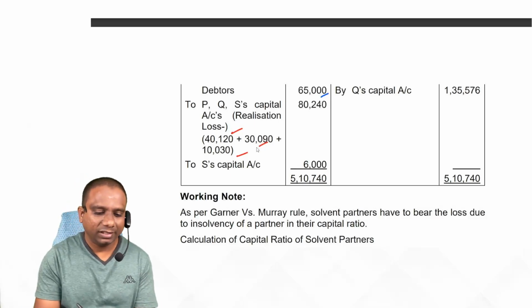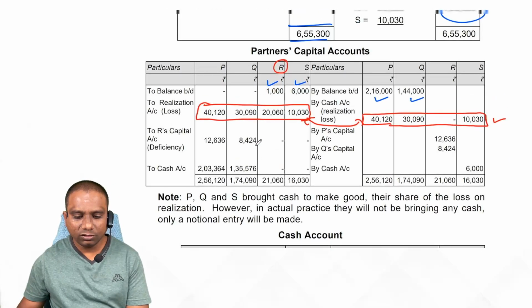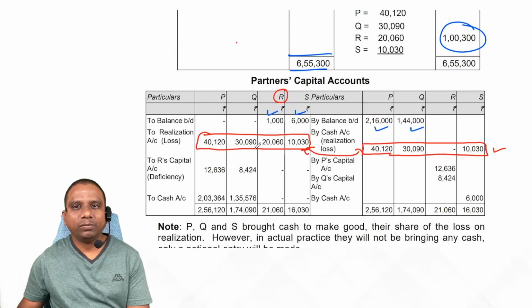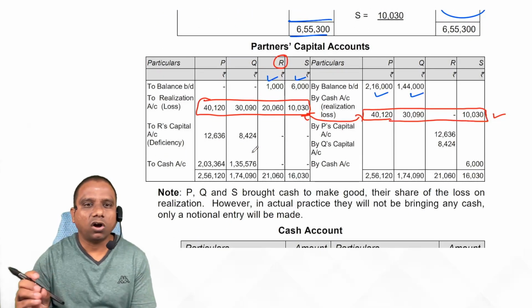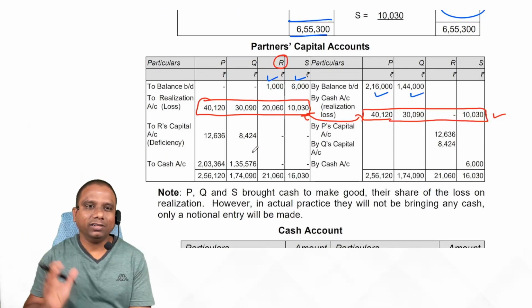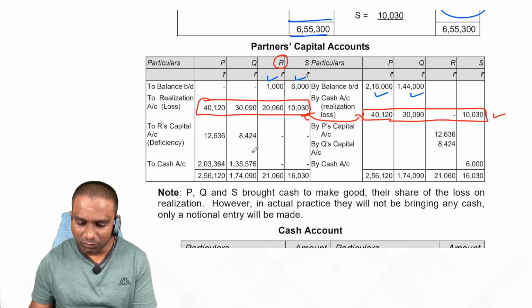Is it clear, students? Next step. This realization account is closed. Now come to partners' capital accounts. Who became insolvent? R. First, balance R account.